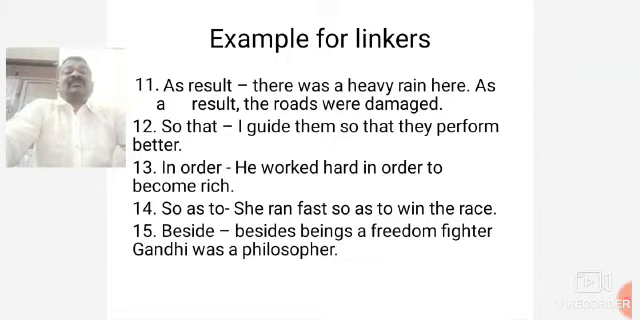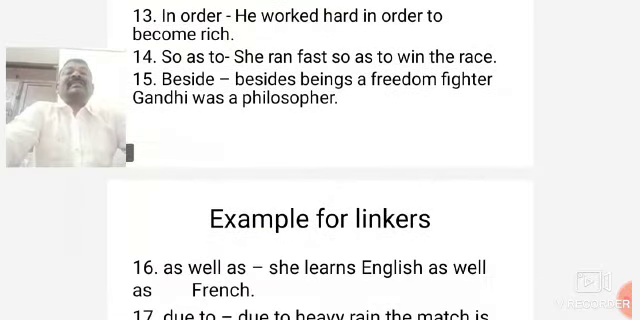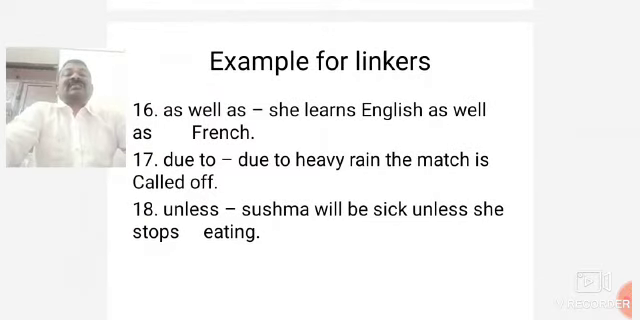He worked hard in order to become rich. In order is the linking device in a sentence. She ran fast so as to win the race. So as to is the linking device. Besides being a freedom fighter, Gandhi was a philosopher. Besides is the linking device. She learns English as well as French. As well as is the linking device in a sentence.